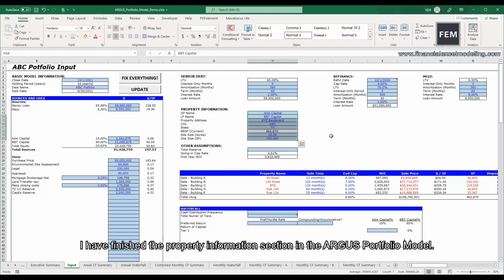I have finished the property information section in the ARGUS portfolio model.